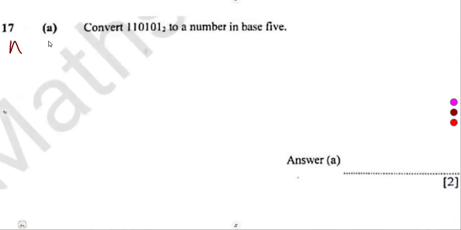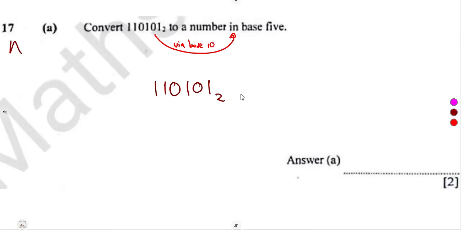Then 17a, convert this number to a number in base 5. So remember, guys, to convert to base 5, you must go via base 10. There are so many ways of doing that, so many shortcuts, but as for me, I want you to know the proper way. Converting from one base to another, definitely you must go via base 10.